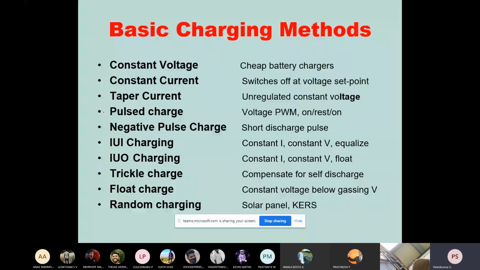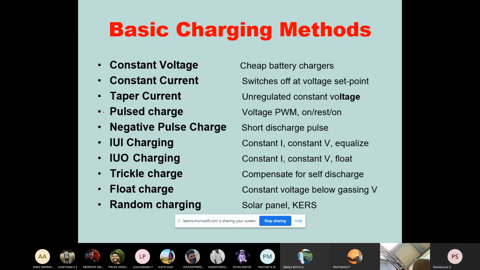Another charging method is called trickle charge. It is mainly for compensating the self discharge. As I already told, nickel cadmium and nickel metal hydride batteries have more self discharge, so trickle charging is very much required for them. Floating charging is also possible, with constant voltages below the gassing voltages. Random charging: whenever sufficient voltage is available for charging, at that time only it will be charging. Such charging methods are called random charging.